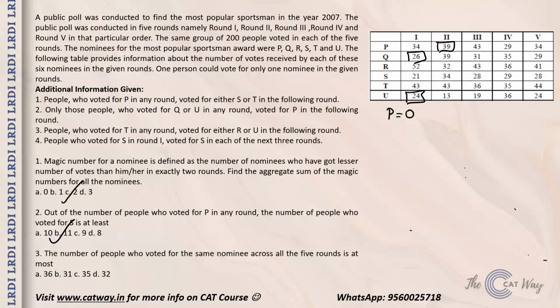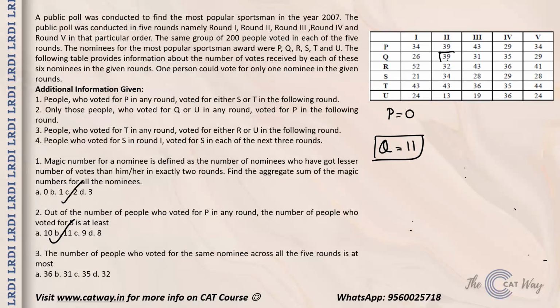So all the people from U went and voted for P in the second round. P got its 24 votes. There are still 15 votes left, and those 15 votes will be coming from these 26 people. That means Q is left with 11 people who will be voting for him in the next round.